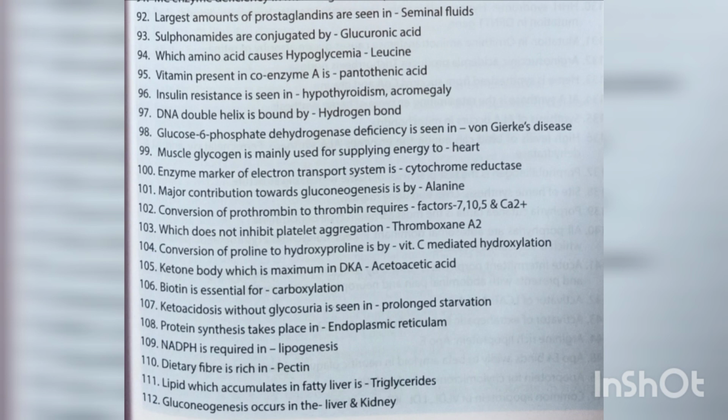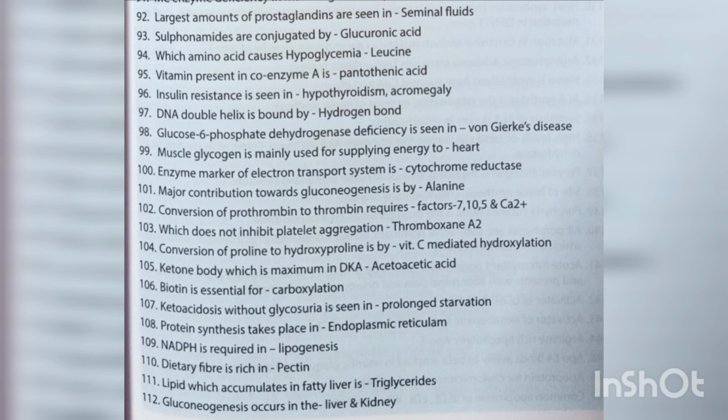Major contribution towards gluconeogenesis is by alanine. Conversion of prothrombin to thrombin requires factors 7, 10, 5 and calcium. Which does not inhibit platelet aggregation? Thromboxane A2. Conversion of proline to hydroxyproline is by vitamin C mediated hydroxylation. Ketone body which is maximum in DKA is acetoacetic acid.